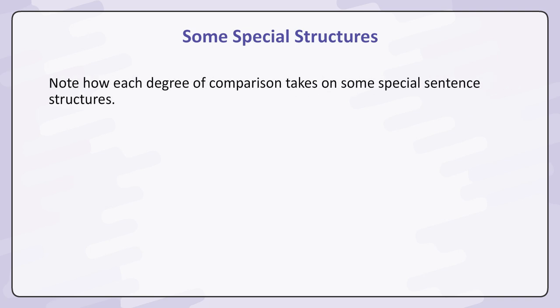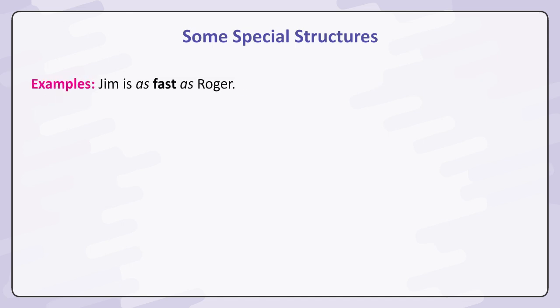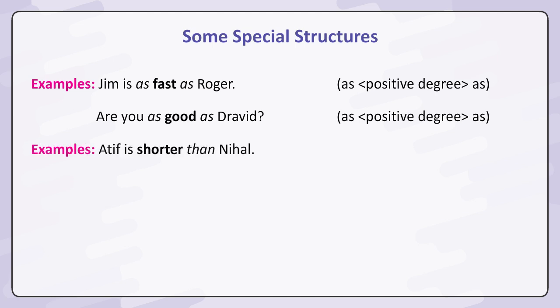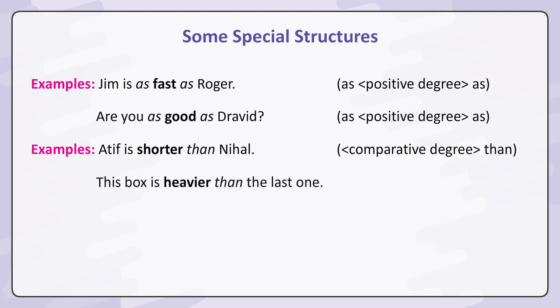Some special structures. Note how each degree of comparison takes on some special sentence structures. Examples, Jim is as fast as Roger. As, positive degree, as. Are you as good as Dravid? As, positive degree, as. Atif is shorter than Nihal.